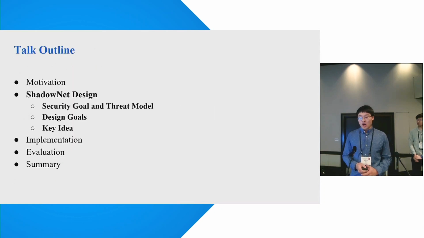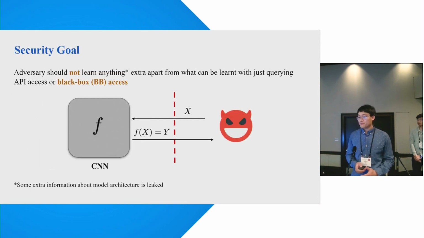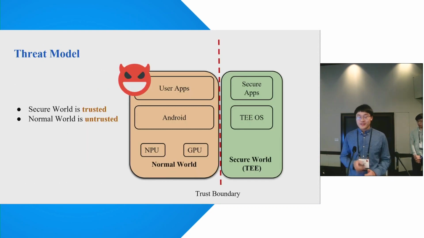Here is the outline of my talk, and I will start with the security goal and threat model. Our security goal is really simple. The adversary should not learn anything extra apart from what we can learn from the querying API or the black box access model. The threat model is like this. We trust everything inside the TEE. We call it secure world. Everything outside is not trusted, including the user applications, Android OS, and remember the GPU or NPU are also in the normal world.